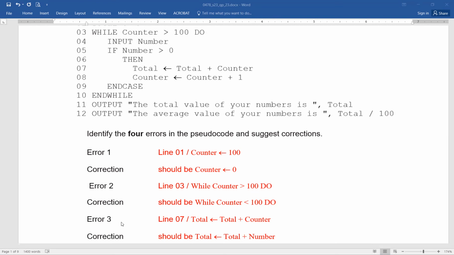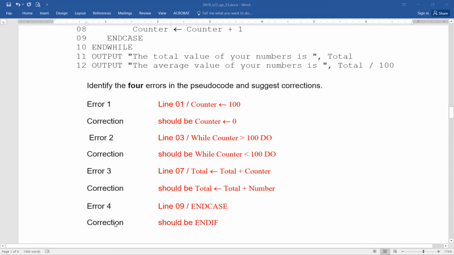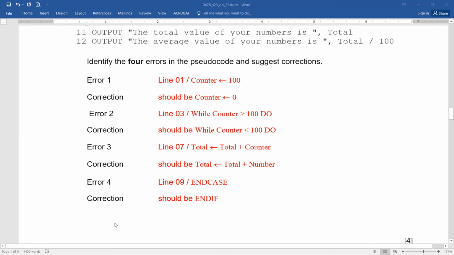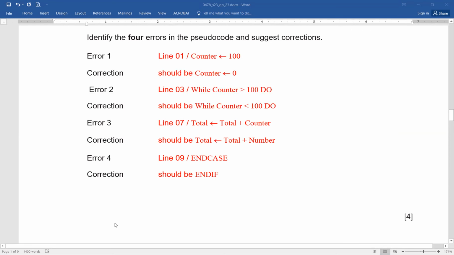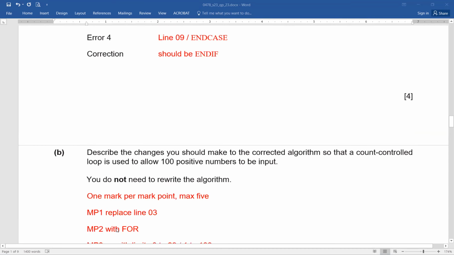Similarly, you can see again identification is accurate. Error 3 is in line 7. Total equals to total plus counter is definitely not required, not going to give us the desired output. It should have been total equals to total plus number. And error 4 is in line number 9, end case. It should have been end if. So in this manner, mashallah, you people have identified 4 errors and you have corrected them also. That's wonderful, great.